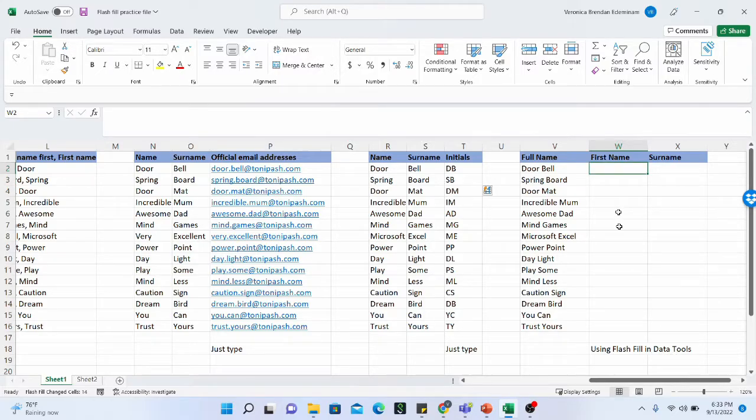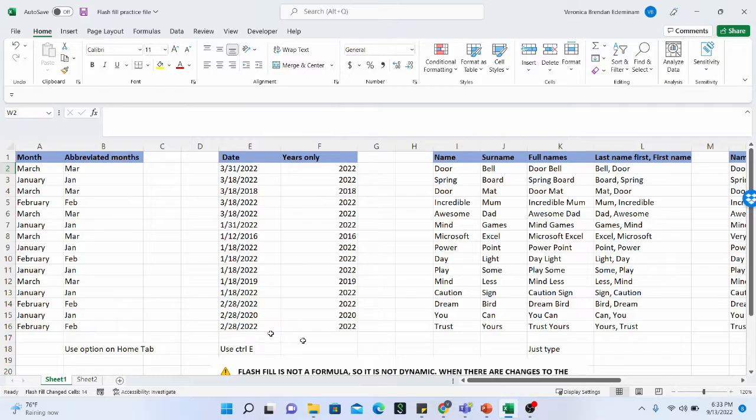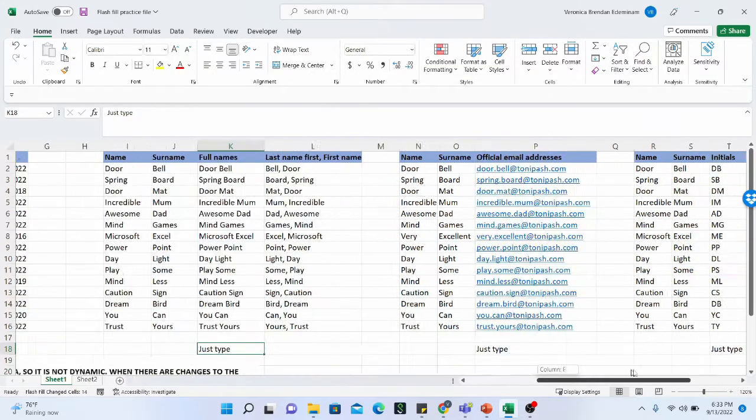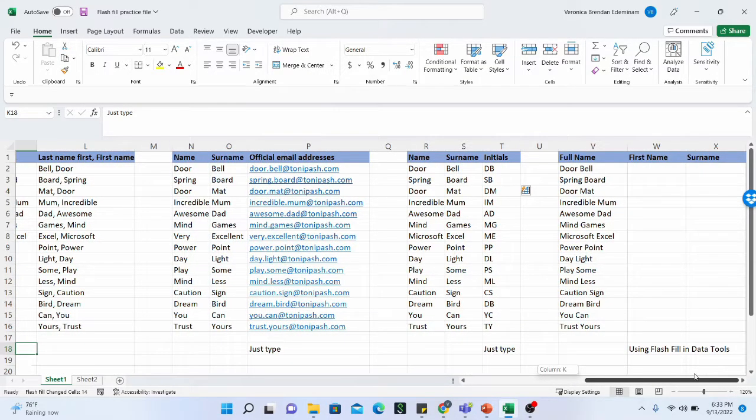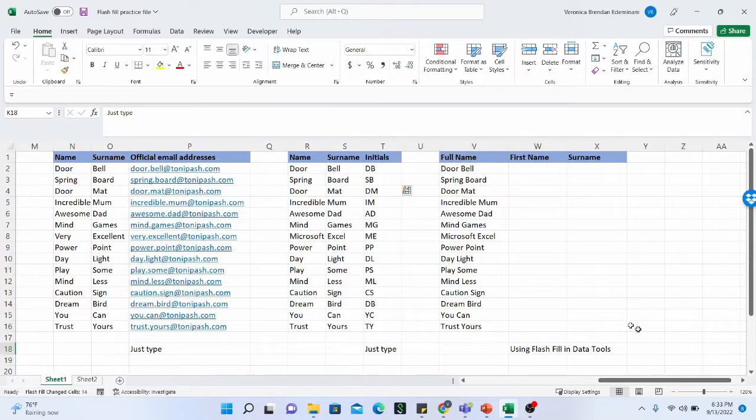In addition to having flash fill as one of the tabs in the editing section of the Home tab, and also using Ctrl E, and also doing flash fill by just typing for Excel to recognize the pattern, we can also do flash fill using the flash fill button that is in the Data Tools section of the Data tab.